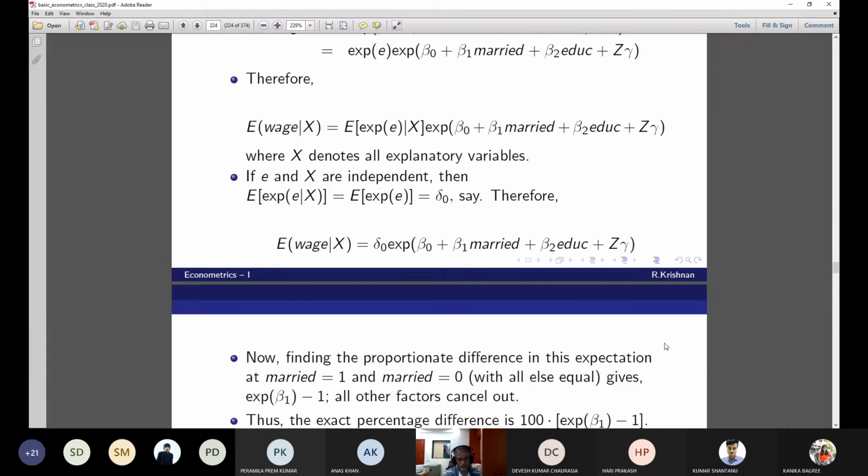The proportionate difference between married equal to 1 and married equal to 0 gives you exponential beta 1 minus 1. All other factors cancel out.